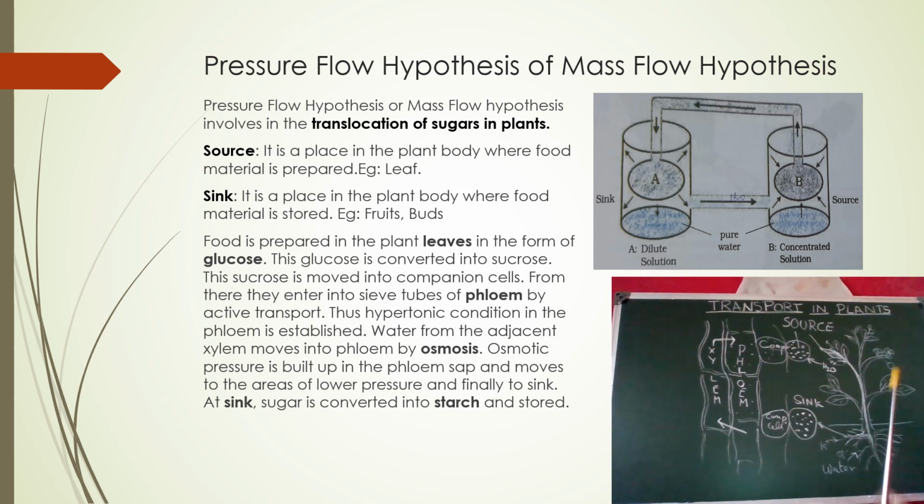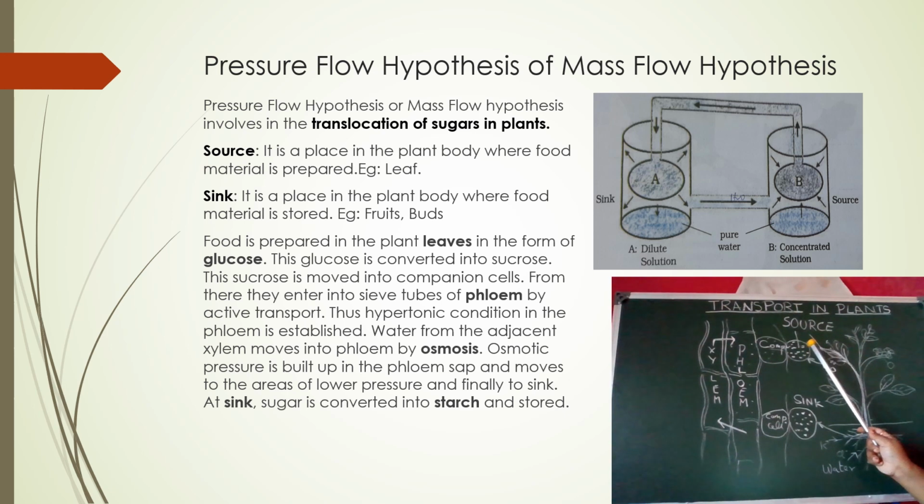And here, how is the food transported from the leaves to the sink? That is how food is transported from the source to the sink, we will see. After the food is prepared with the help of water and carbon dioxide, it is in the form of glucose, which is converted to sucrose. After the sucrose is formed in the leaf cell, more sucrose is present there, which means a hypotonic condition is formed here. Due to this hypotonic condition, water enters from the xylem tissue to the leaf cells.